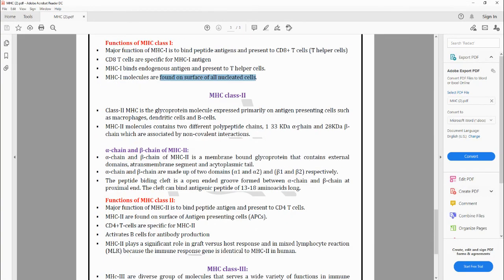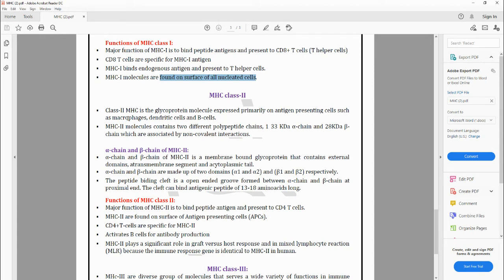We can have the description. The class 2 is also a glycoprotein molecule expressed primarily on antigen presenting cells such as macrophages, dendritic cells and B cells, whereas the class 1 molecules are present on the nucleated cells of the cell surface.